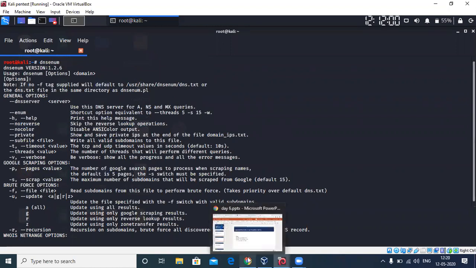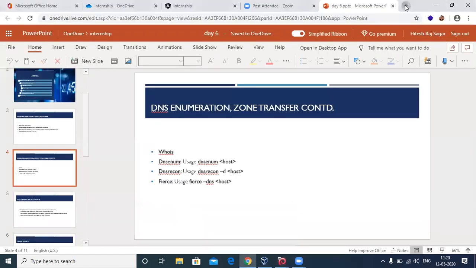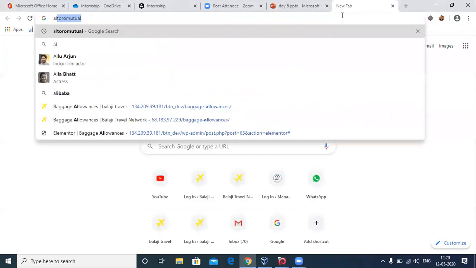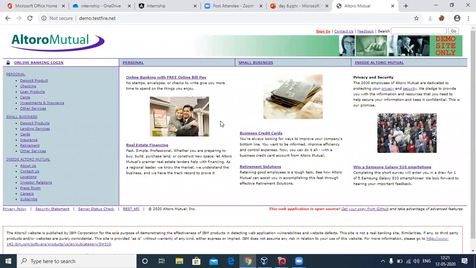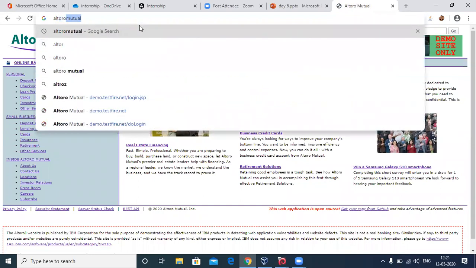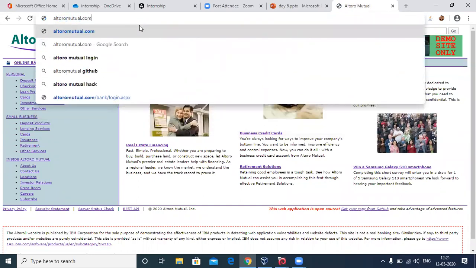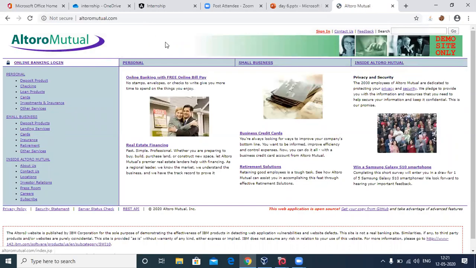For this, I'll be using a site called Altoro Mutual. Altoro Mutual is something like the vulnerable Metasploitable machine you have. It was purposely built for people to hack into or practice their skills. You can access it with demo.testfire.net, or go ahead with altoromutual.com too. Both get you to the same page.